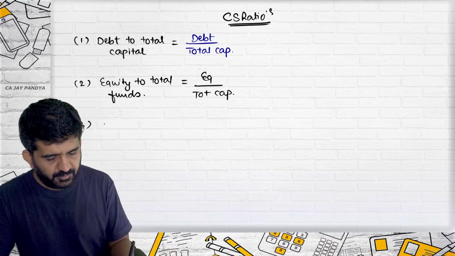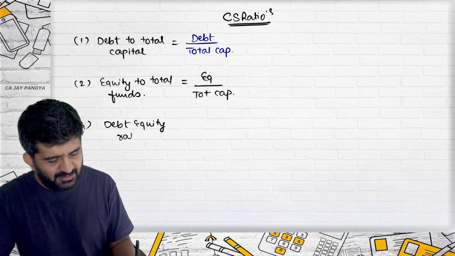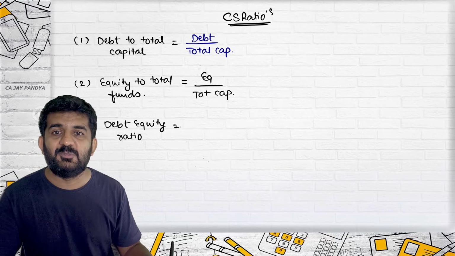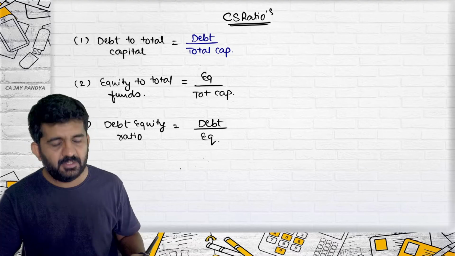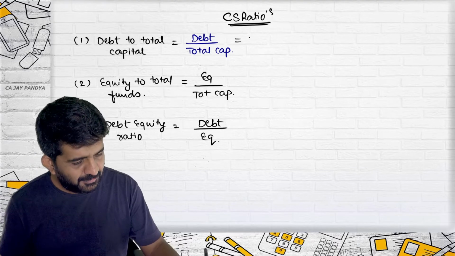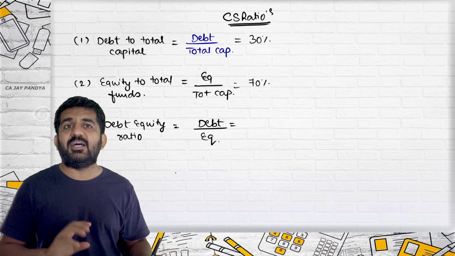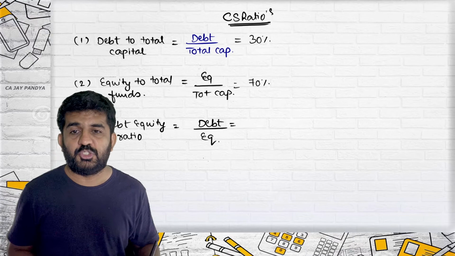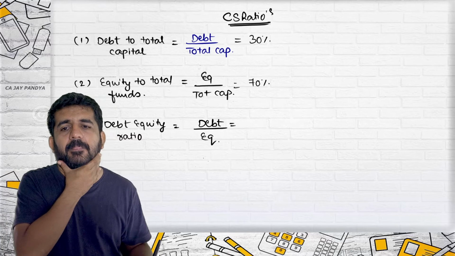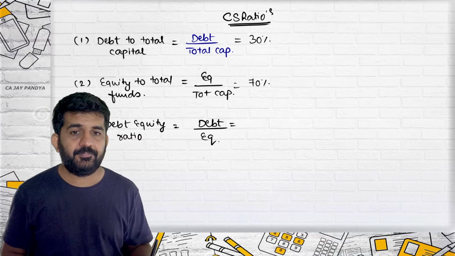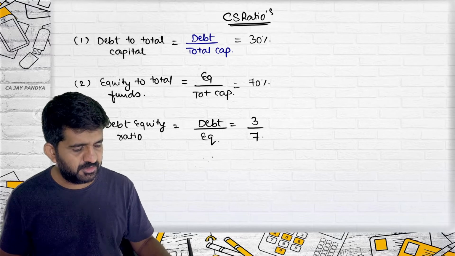Third, debt equity ratio. Now, these ratios are simple, because the name itself gives you the answer of what you should write down. It is debt divided by equity. In our example, this was 30% and this was 70%. Any student can give me the answer in our example. What will be the debt equity ratio? Debt is to equity ratio. It will be 3:7.